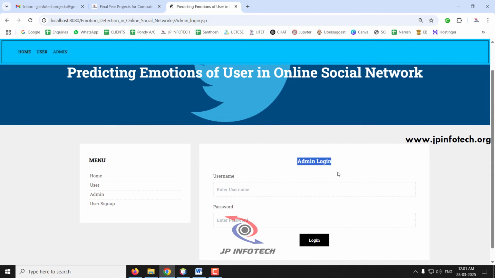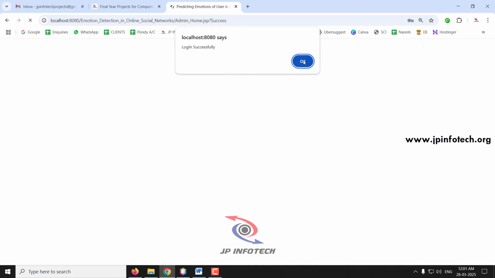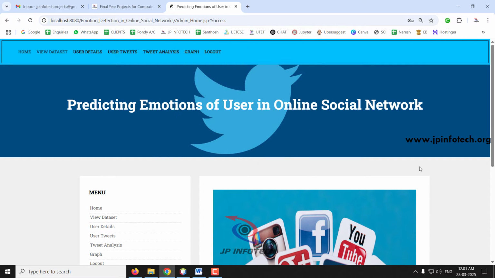It will navigate to the admin login. The default username and password for the admin is admin and admin. Both are admin and admin, and then click the login button. So now the login is successful. So this is the admin's welcome screen.